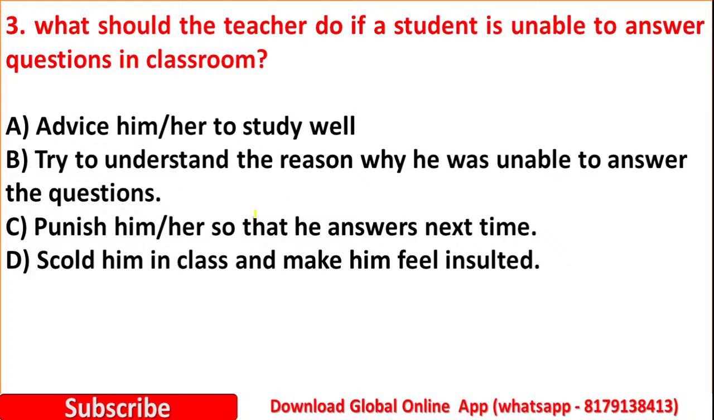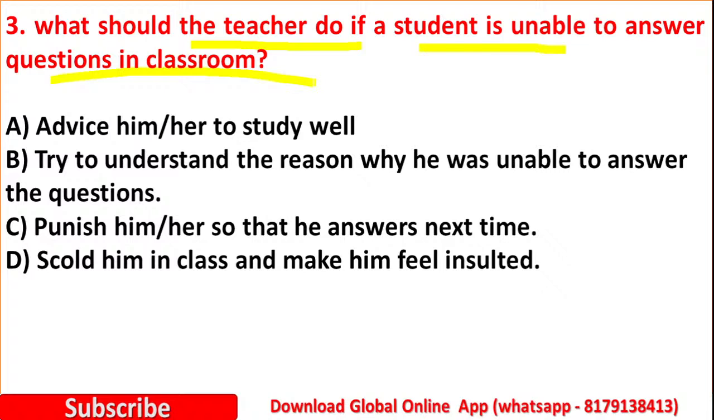Yes. Question number 3. What should the teacher do if a student is unable to answer the question in a classroom? Yes, if students are not answering the questions, then what will the teacher do? Option A, advise him to study well. Option B, try to understand the reason why he was unable to answer the question. Option C, punish him. Option D, scold him in a class and make him feel insulted.